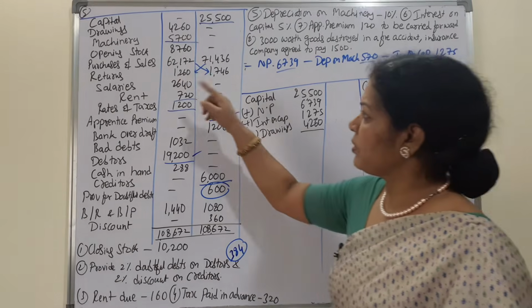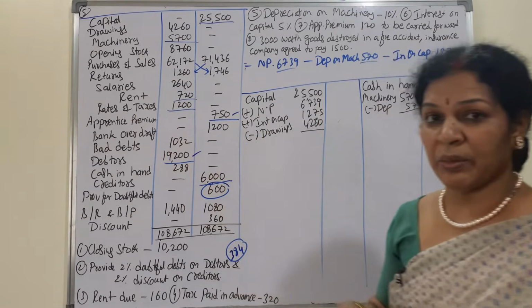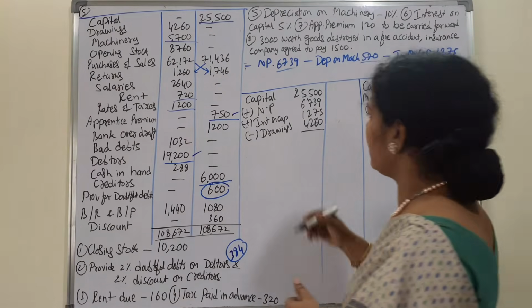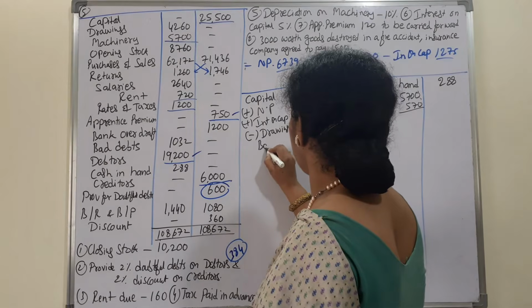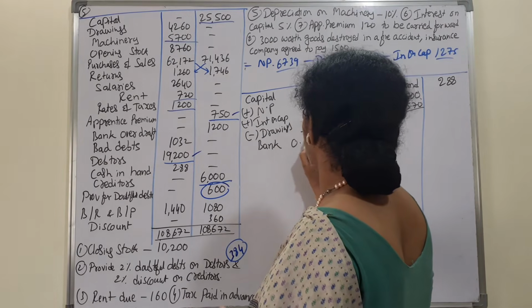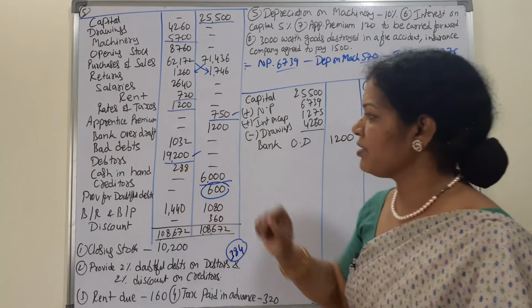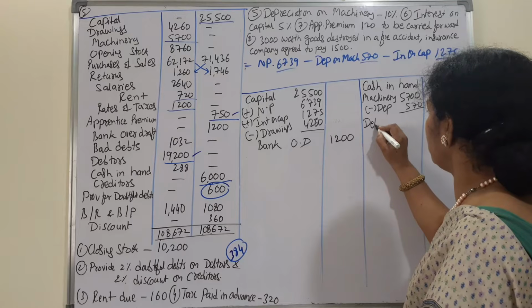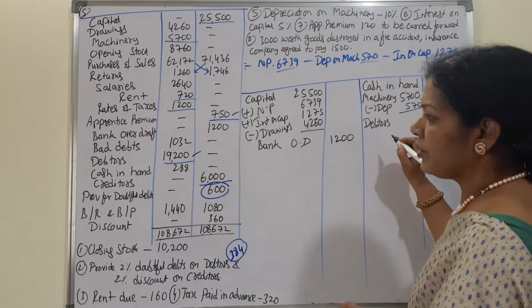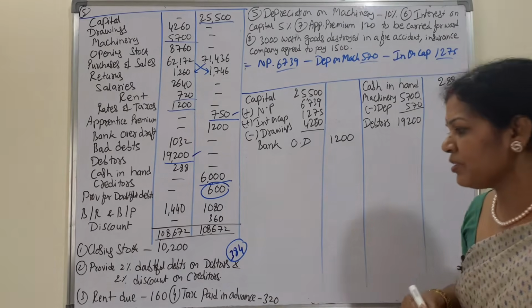Next, opening stock, purchases, return, sales, rates, apprentice premium, then bank overdraft, it's a liability. So how much is it? 1200, bank OD. Next, bad debts. Debtors is an asset. For debtors, there is an adjustment, so we'll write it in the inner column. Debtors is 19,200.